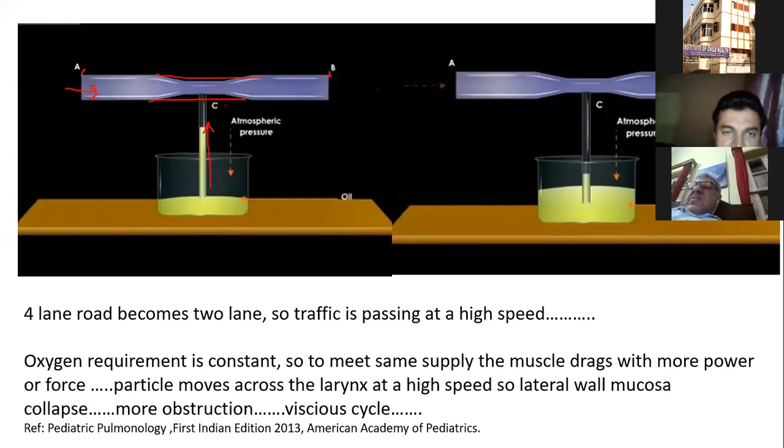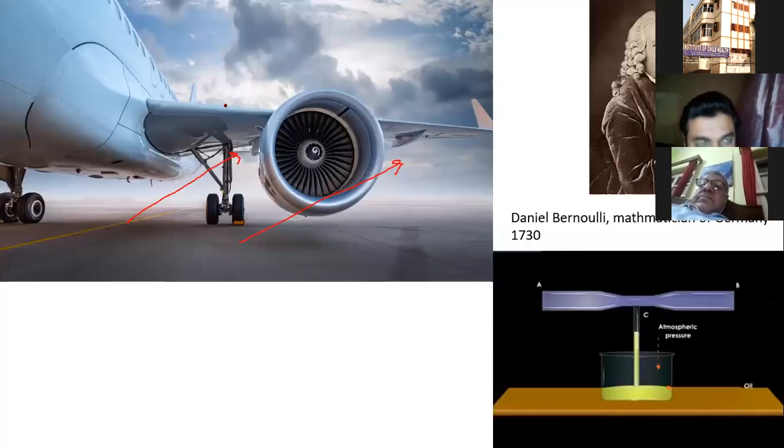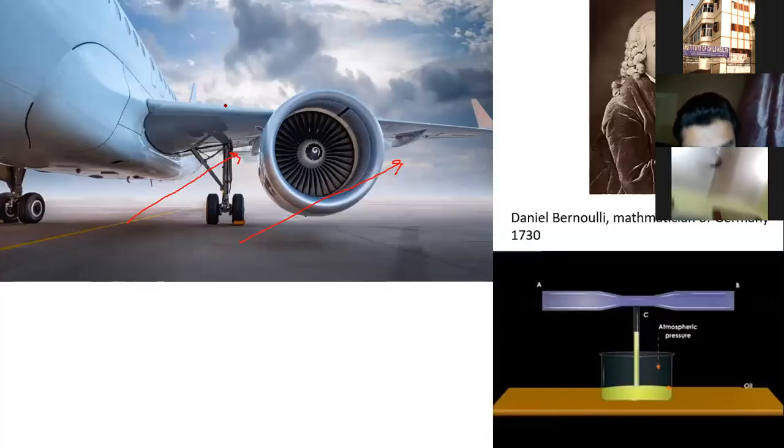So this is Bernoulli's original experiment, and due to this, your 1,000-ton aircraft is lifted.